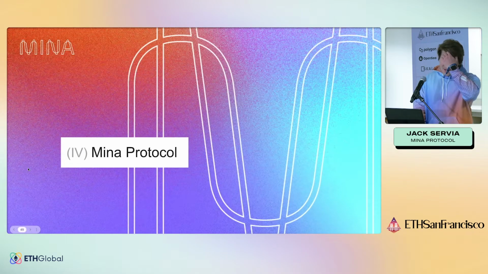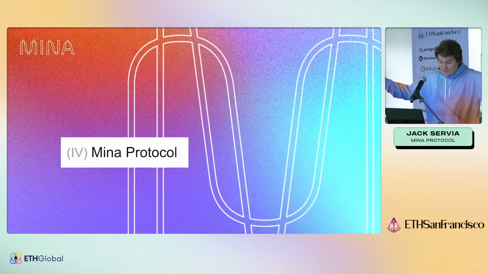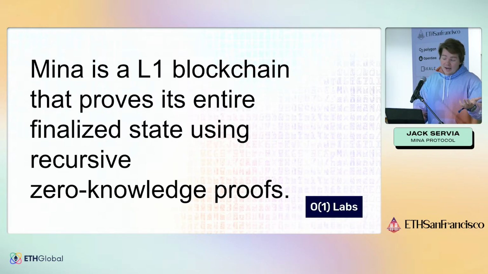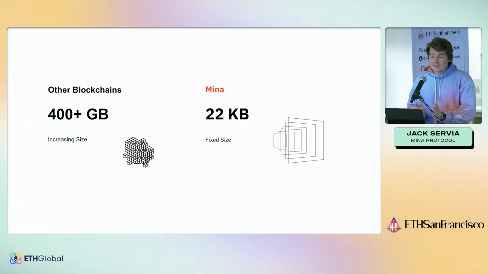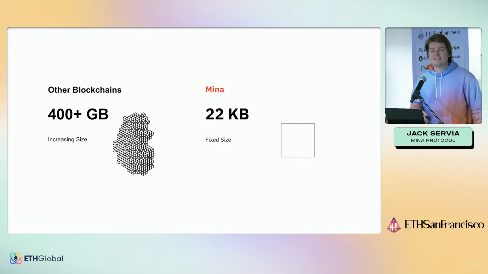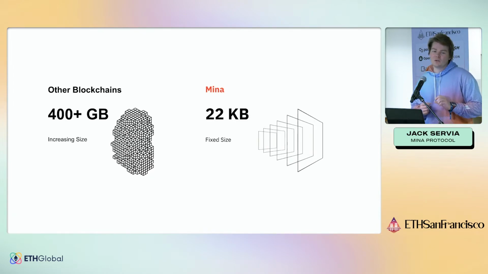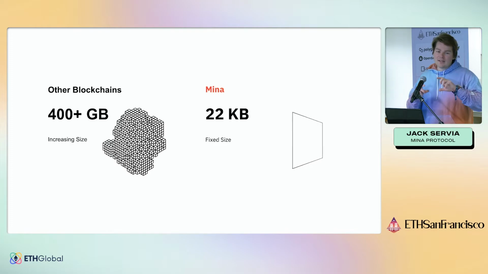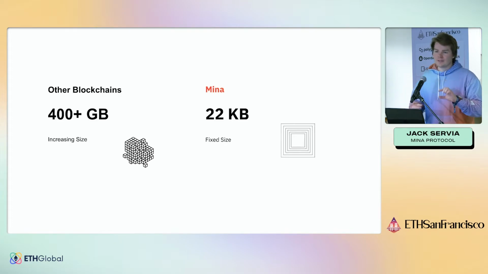So pretty cool. Okay, so now we get to the interesting part. This is a tool that you can use to build things for Mina. And Mina is a layer 1 blockchain that proves its entire finalized state using recursive zero-knowledge proofs. What this means is that it doesn't grow. It stays a fixed size over time, or at least the amount of information that you need in order to validate the current finalized state of Mina stays a fixed size.